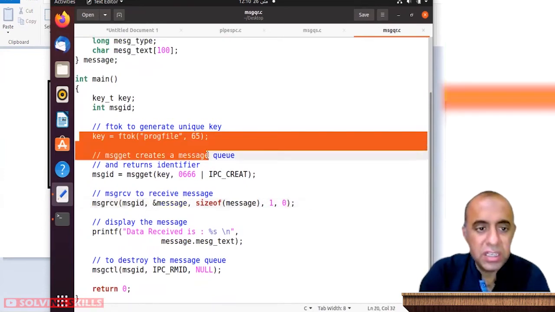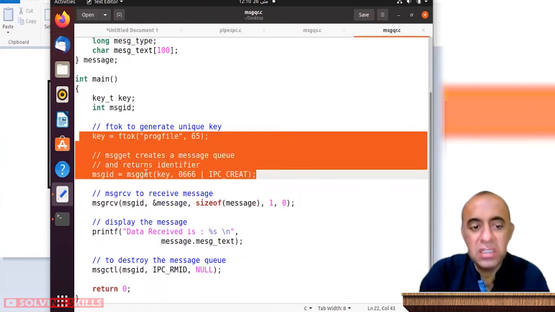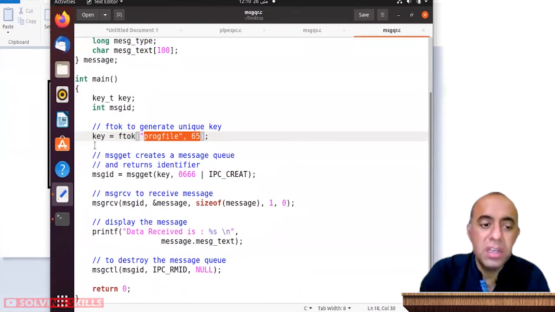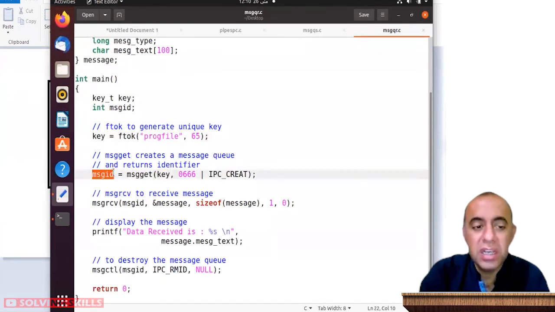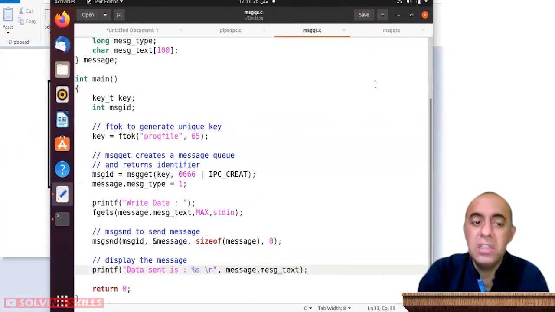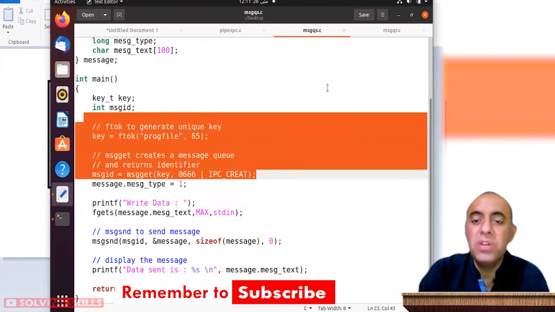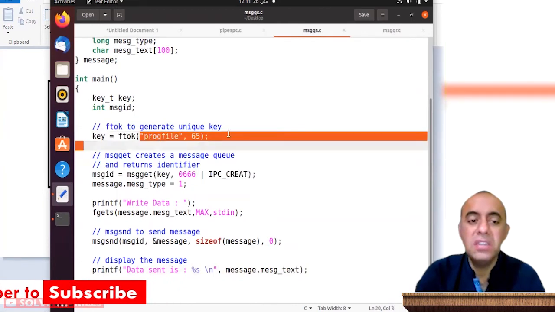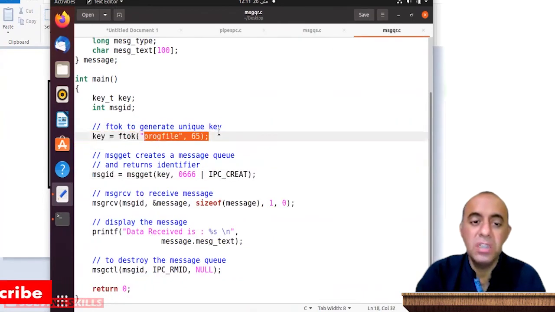Now you are again using these two lines, the ftok system call and the msgget system call, with the same path name or program name and the same random number that you used over there, to generate a key, and then that key is generating the message ID. So this message ID that you generate through the same process will be the same message ID that you used in the other program. That is the only way to make sure that you are generating the same message ID: you use these two things the same across the two programs, right?